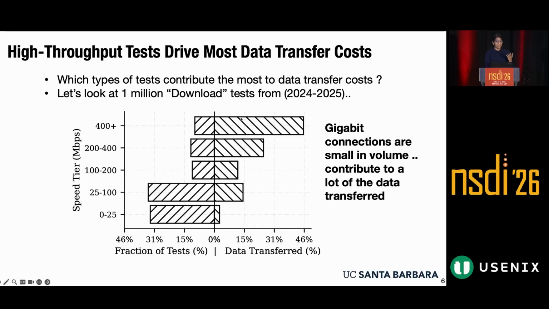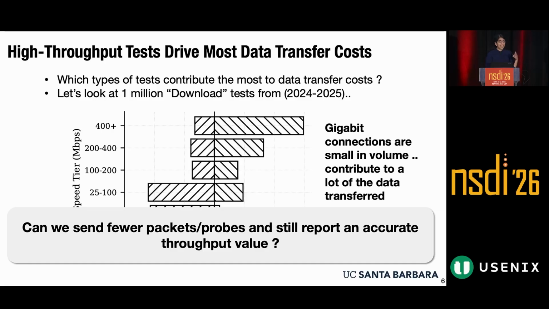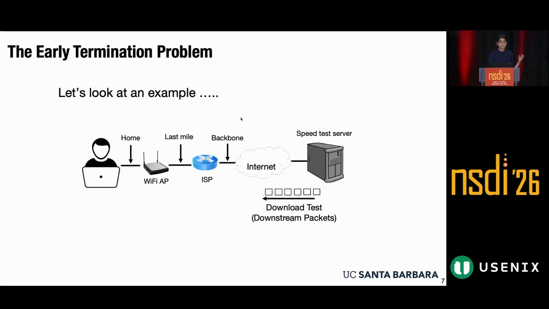So can we try to reduce the amount of data transferred by a lot of these problematic speed tests? And can we send fewer packets and probes while still reporting the same type of accuracy for download speed and upload speed? So this is what we aim to answer.